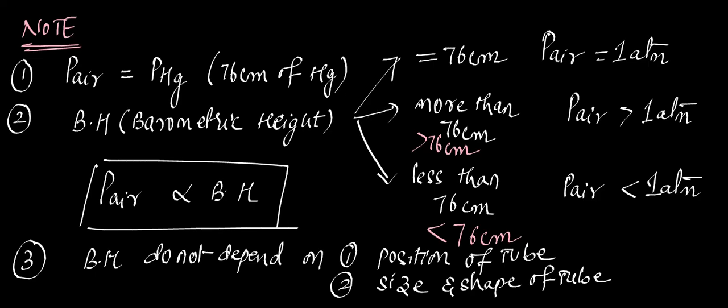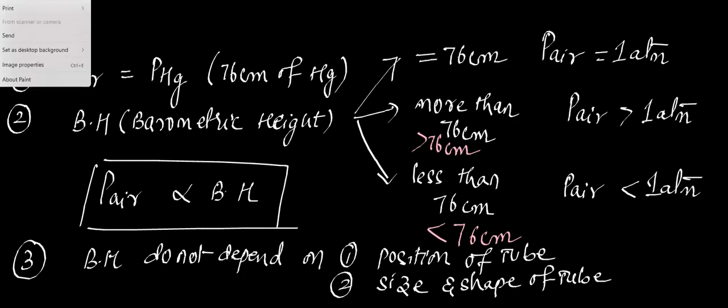Ma'am, but the tube which is less than 76 centimeters cannot show 76 centimeters. No, we have to take a minimum of 100 centimeters tube. Okay, ma'am. Okay. So any doubt so far, Gautam? No, no doubt, ma'am.